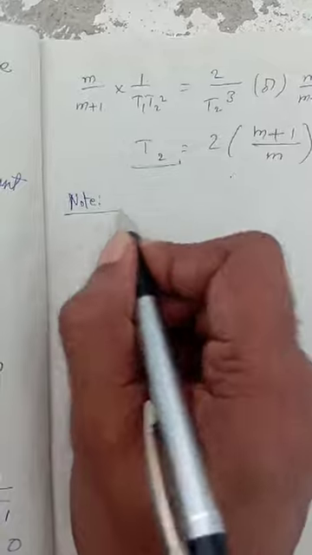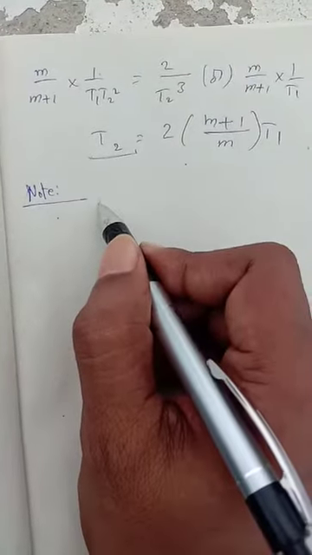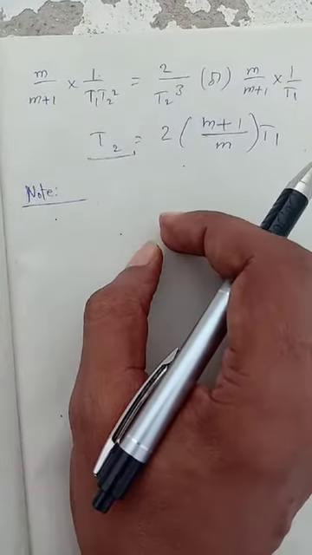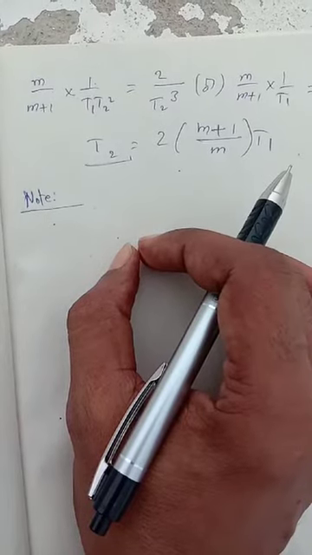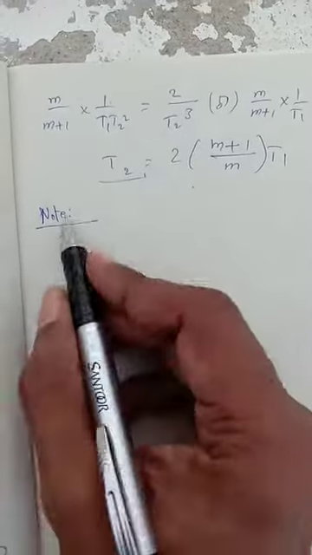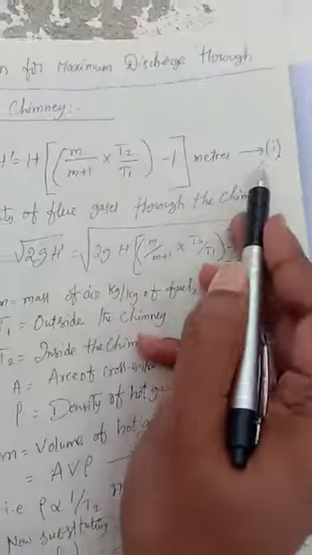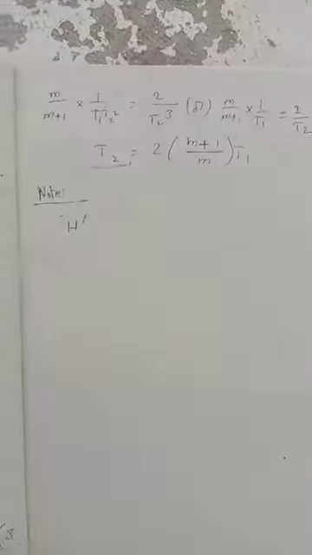Note: the height of hot gases column H dash producing the draft for maximum mass of hot gases to be discharged is obtained by substituting the value of T2 in equation 1. So this value we substitute in equation 1. In equation 1, what happened?